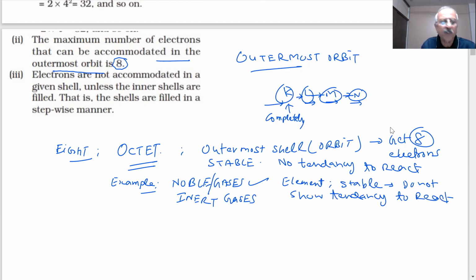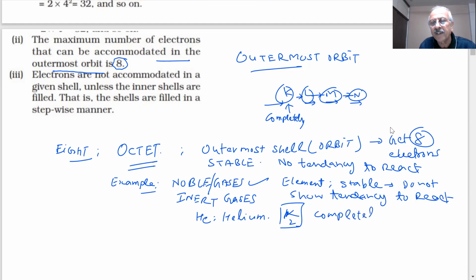Can you give me the names of some of the noble gases which you are familiar with? Argon. Okay, you have heard about helium. Helium has how many electrons in the K? Only 2 electrons in the K, so this is completely filled.